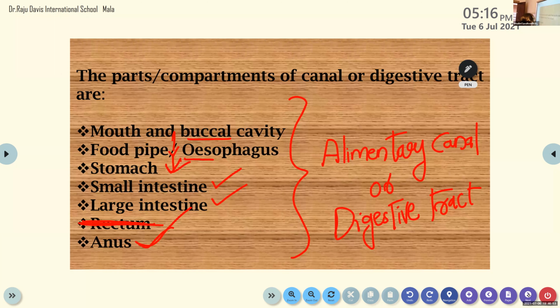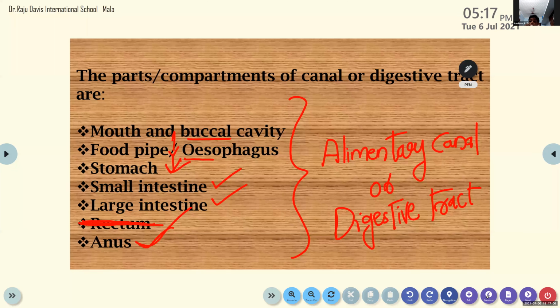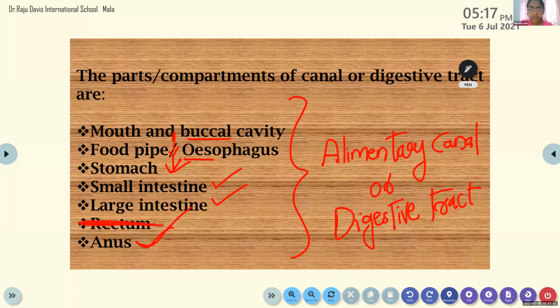They are salivary glands, liver, and pancreas. Can you please show the previous slide? You need the previous slide? Yes, ma'am. Ma'am, do we need to write this one? Yes, one minute. Which slide do you need, Michelle? The one you showed before. This one? Yes, ma'am. Okay.